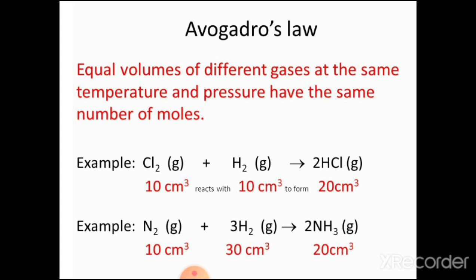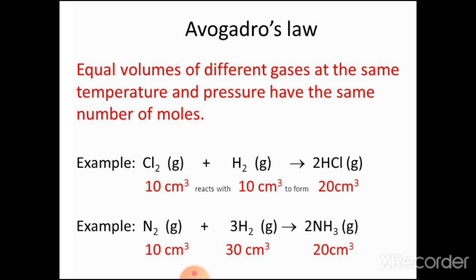The next example is N2 plus 3H2 gives 2NH3, that is, ammonia. 10 cm cube of nitrogen reacts with 30 cm cube of 3H2 to form 2NH3, that is, 20 cm cube.